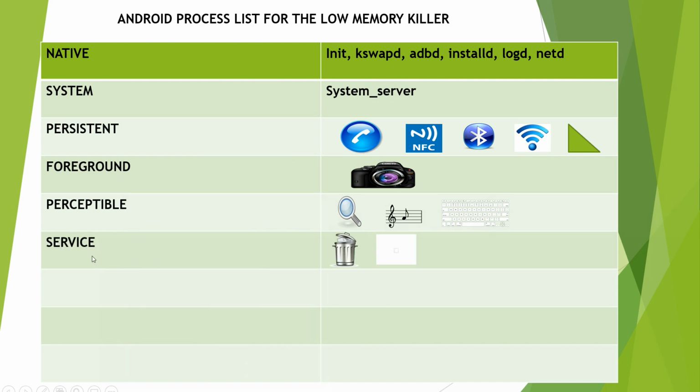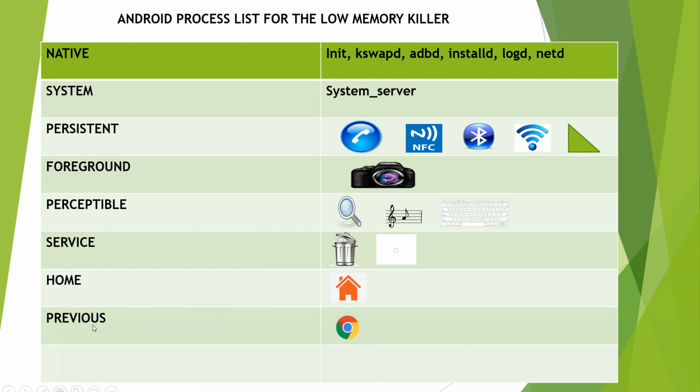The next priority is given to services which are started by applications. For example, this may be syncing some data in the background, uploading data to the server, downloading data from the server, or deleting any data. All this includes services. Next is my home application, which includes my wallpaper.